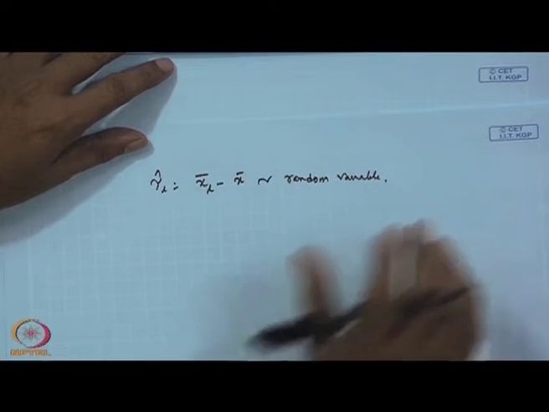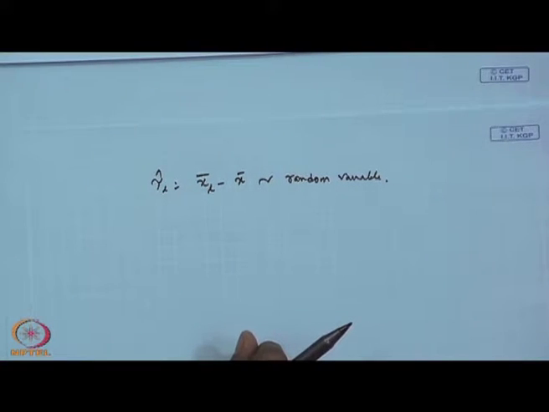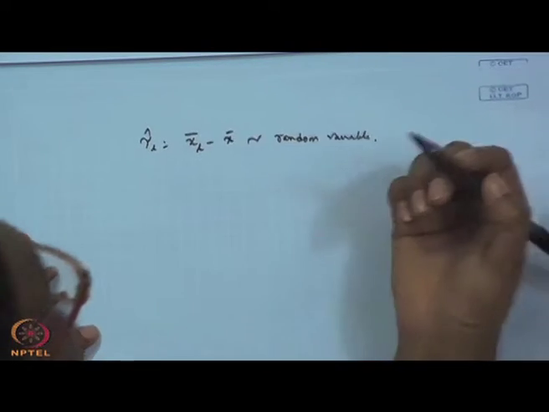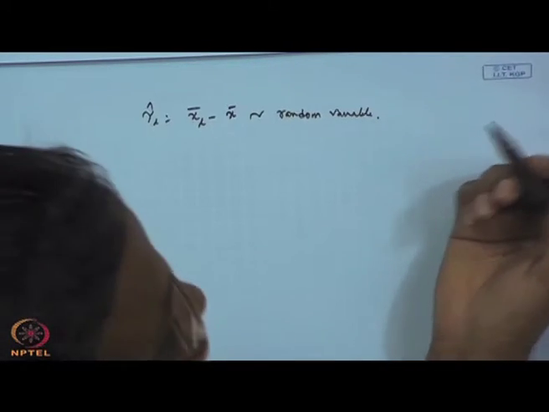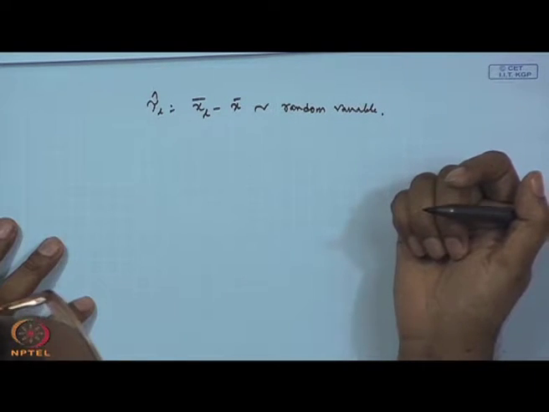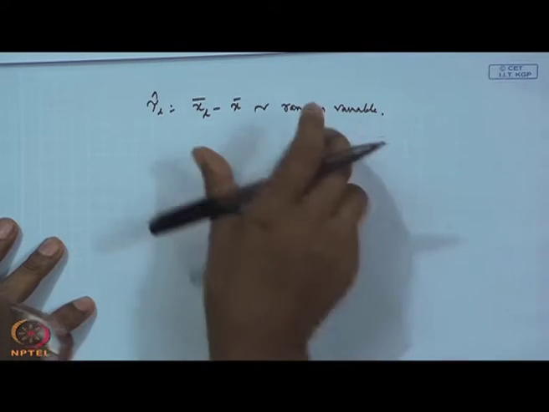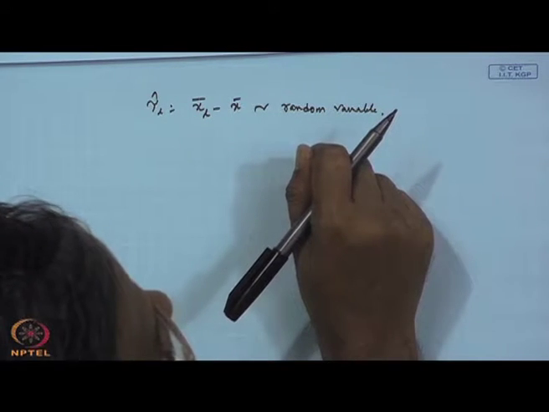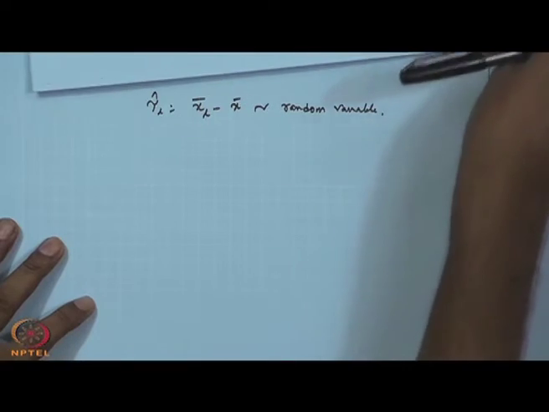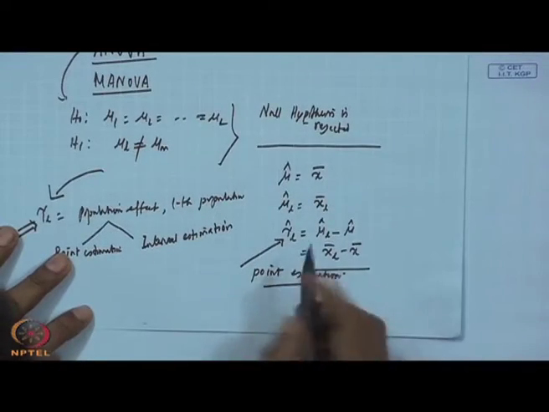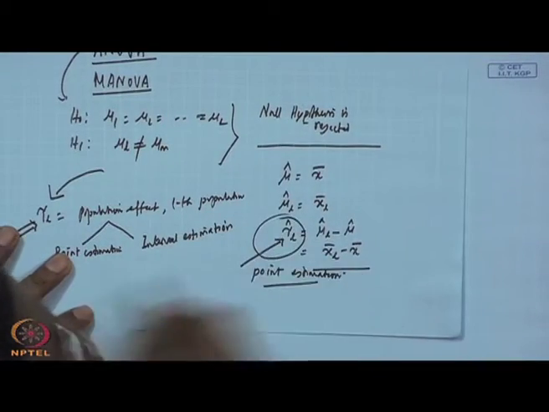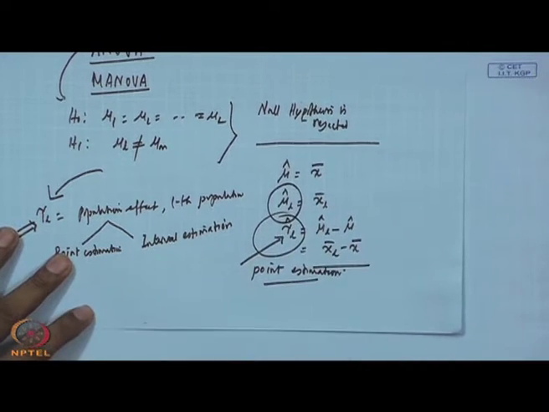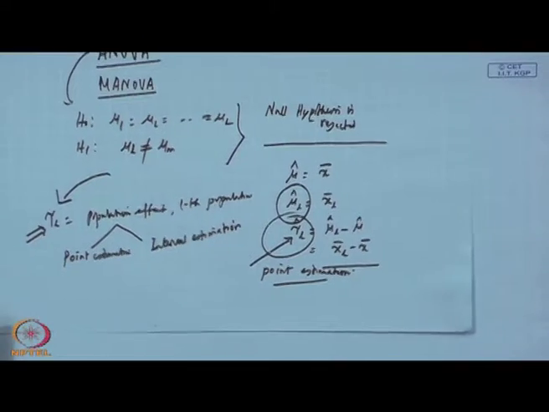So, if you know it is a random variable, you must know the distribution of that random variable, and you must know the statistic and the sampling distribution of the statistic, then only you will be able to find out the interval estimation. In this case, tau cap or mu L cap, we want to know the interval estimation.